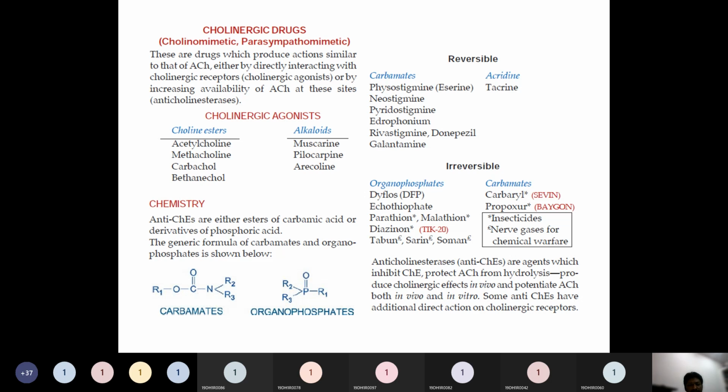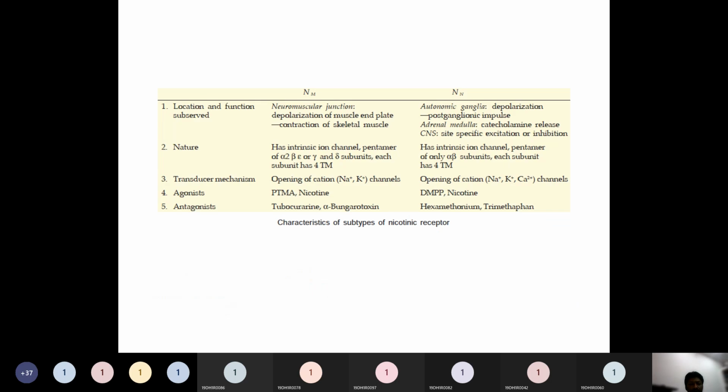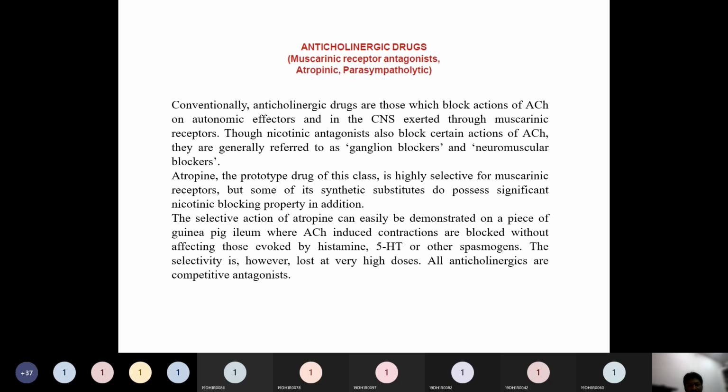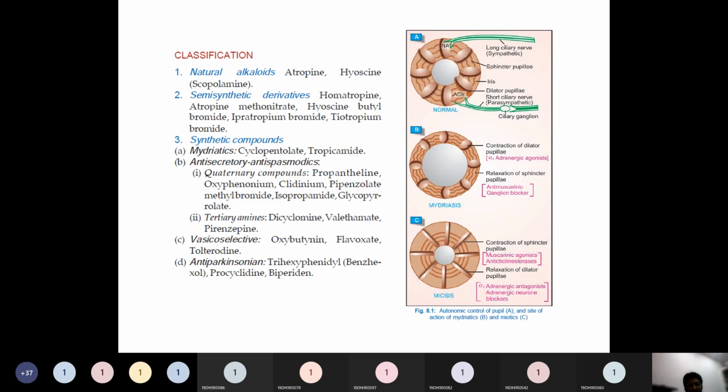So this is a pharmacological classification of cholinergic drugs, cholinomimetics. And this is the table showing nicotinic N type of parasympathetic cholinergic receptors and where they are distributed. And anticholinergic drugs, that means cholinolytics. So this is the pharmacological classification. It may be helpful for your pharmacology. Now I'll give you the classification according to our syllabus in our medicinal chemistry 1.